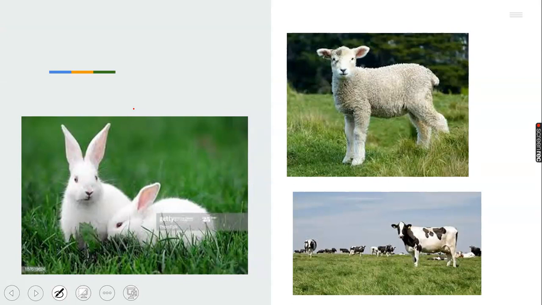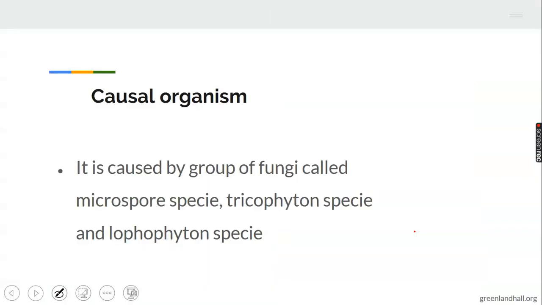These are the animals as well affected: rabbit, sheep, cattle. These are the animals affected by ringworm. Causal organism of ringworm. It is caused by a group of fungi called microsporum species, trichophyton species, and epidermophyton species. These are the 3 causal organisms of the fungi disease called ringworm.